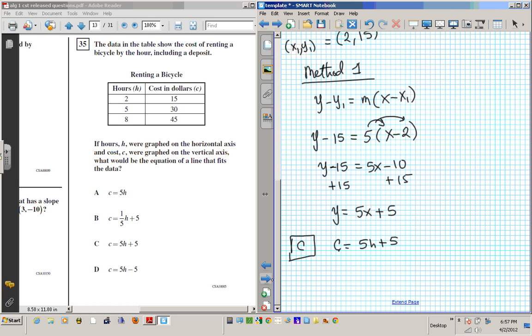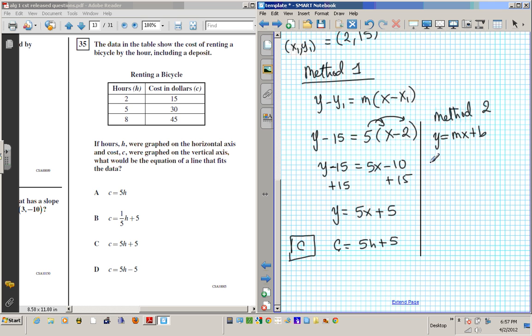Alright, so that's using method 1. If we wanted to use method 2, let me do that on the side right here. For method 2, basically, we need M and B. For method 2, we want to use y equals mx plus b, right?